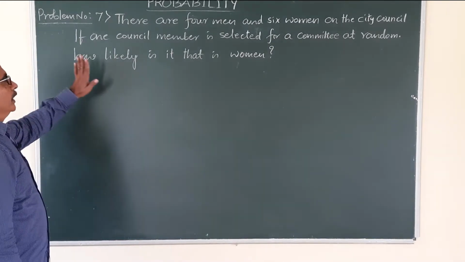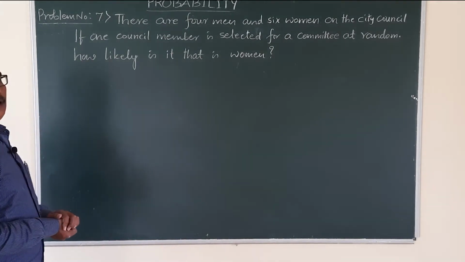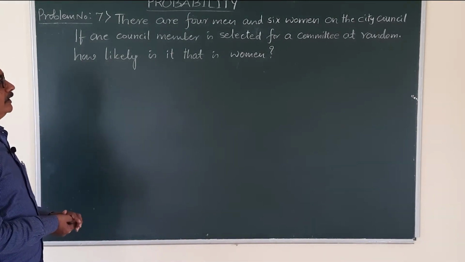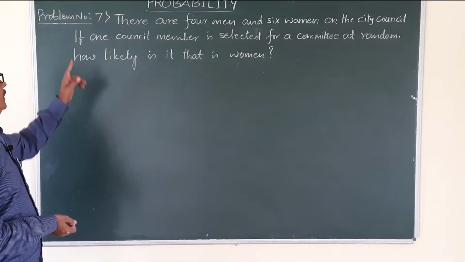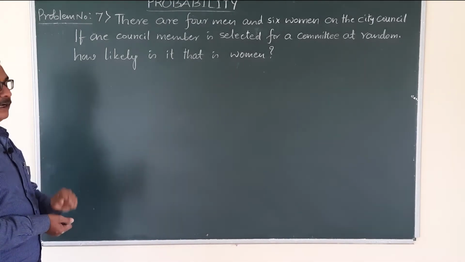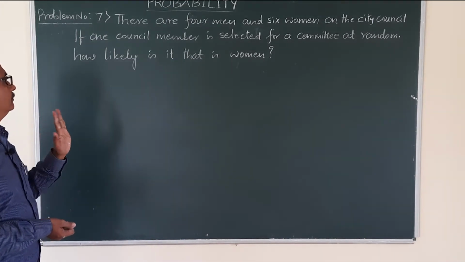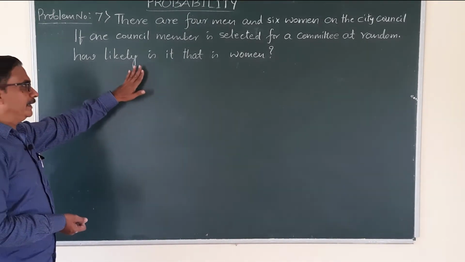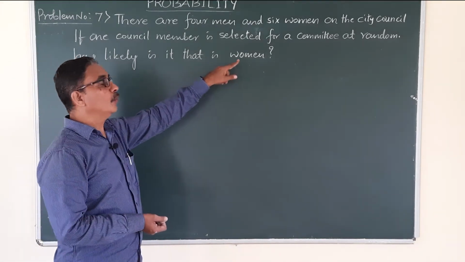Problem. There are 4 men and 6 women on the city council. If one council member is selected for a committee at random, find the probability that it is a woman.